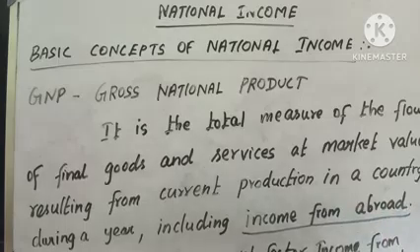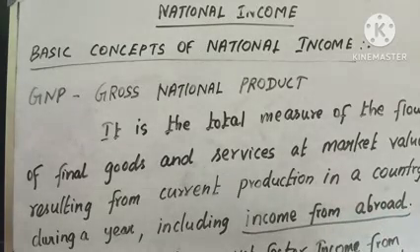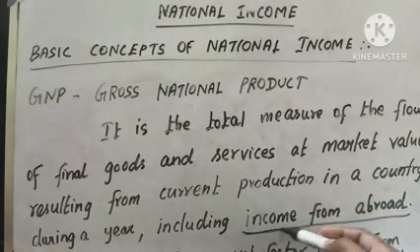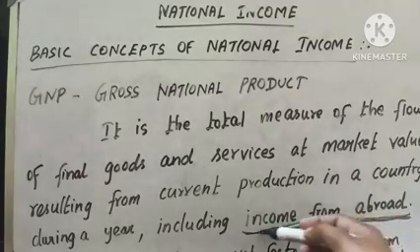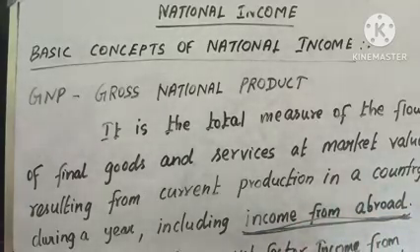For example, if a person, that means an Indian citizen, is doing business abroad and earning income from abroad, that income is added here. In GDP we are calculating the production that happens inside the country, so we are not including the income that we are earning from abroad.